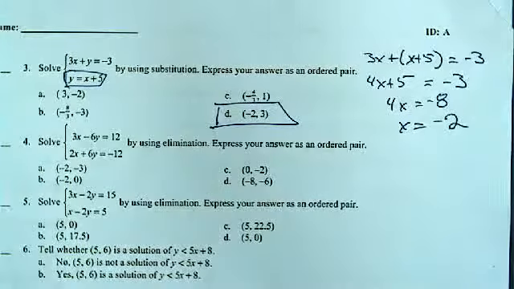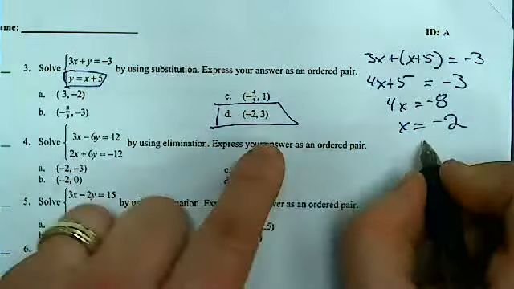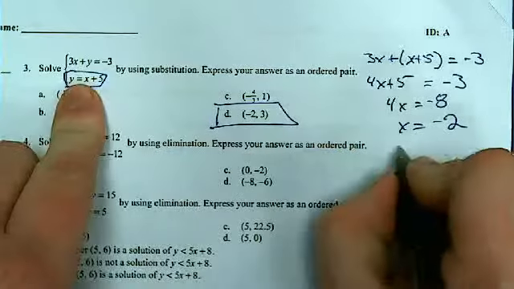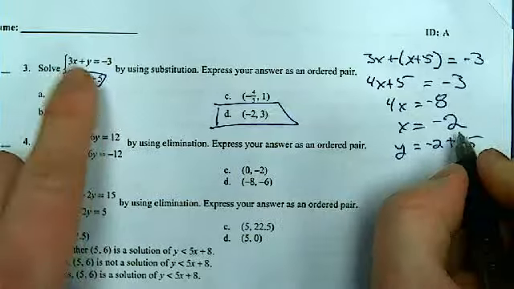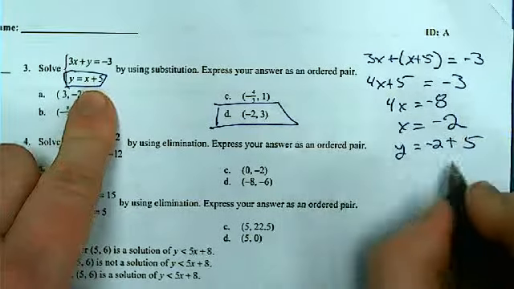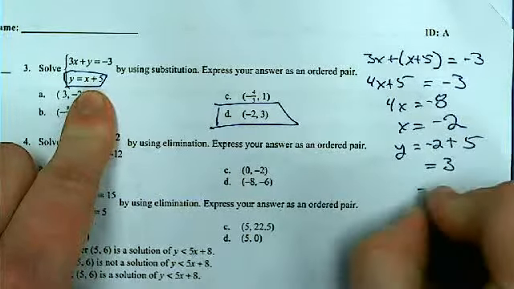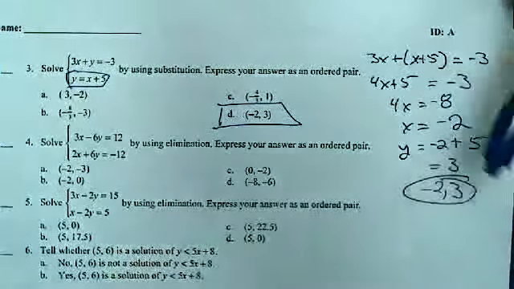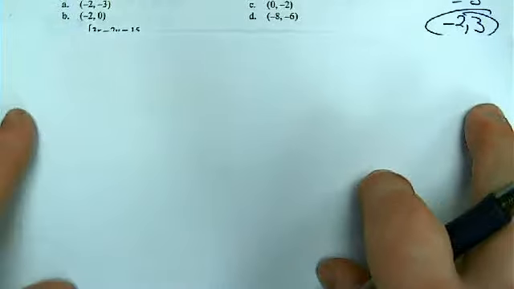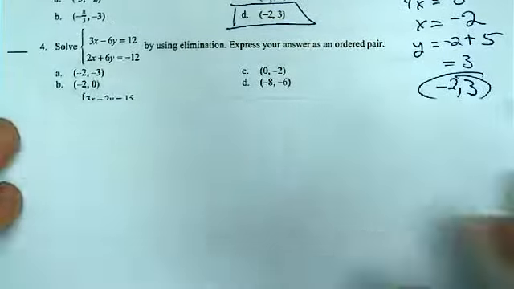But before we go too much further, let's verify that that is the answer by plugging this back in and see what we get for y. Negative 2 plus 5, that's replacing the x with negative 2. That does indeed yield an ordered pair of negative 2, comma 3. For our next problem, I'll use a separate piece of paper to illustrate it, so there's a little more room to play with. Number 4.